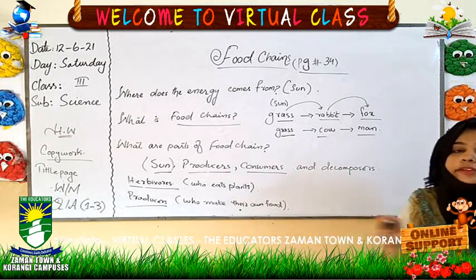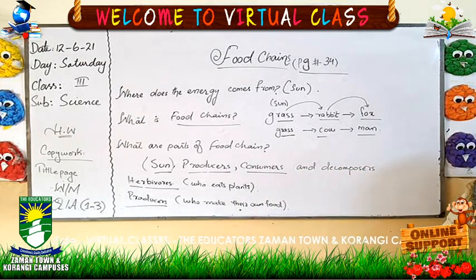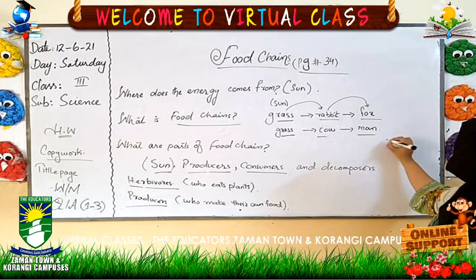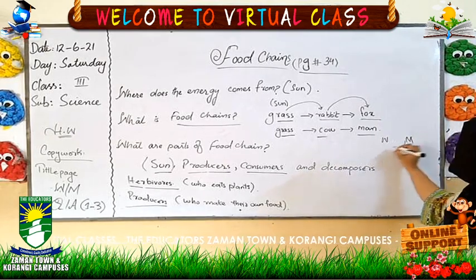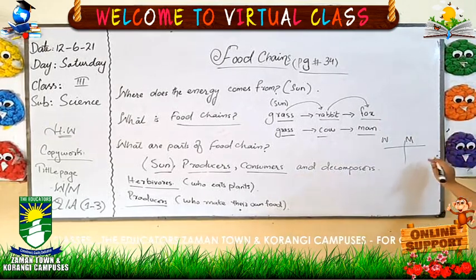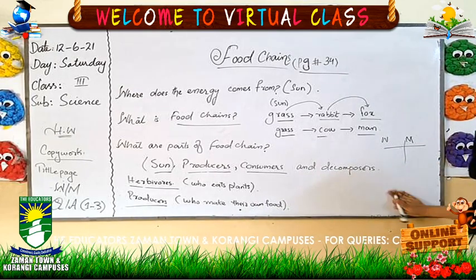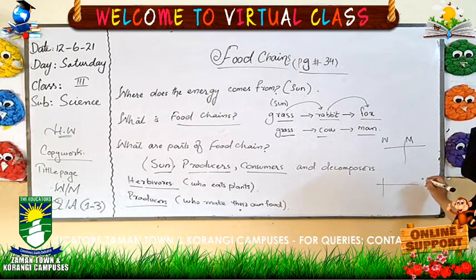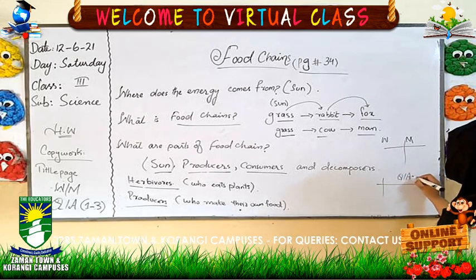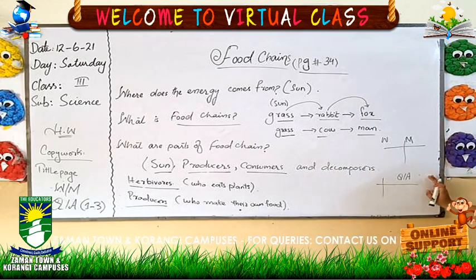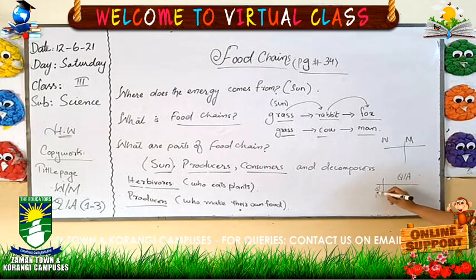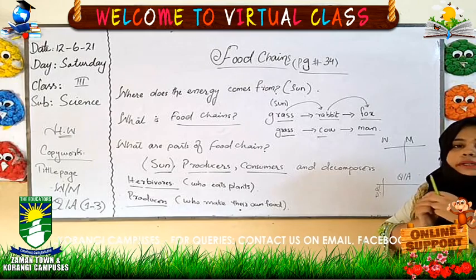As we have done before, we will maintain two columns, words and meanings. After that, on the next page, you will maintain the page for questions and answers. You will write the heading on the right line and then write the questions and answers. We are doing 3 question answers and it must be done in your copy.